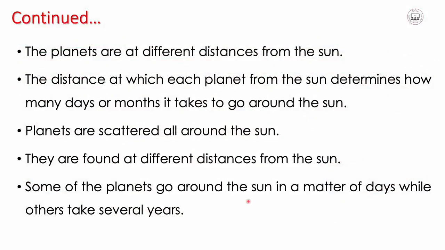Some planets go around the sun in a matter of days, while others take several years. All the planets go around the sun. Because of the distance at which they are positioned from the sun, some are closer, some are far away, and that's why they take different times to complete their movement around the sun. Some take too long, some take too short. So that's what happens there.